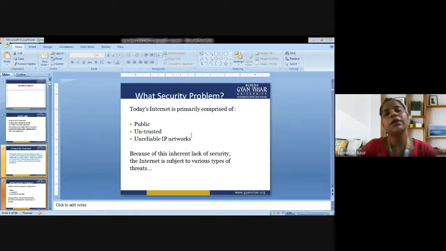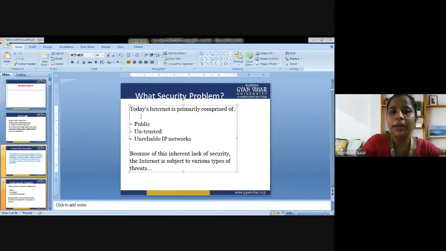What is the security problem, basically? We are concerned with IP security today. Today the internet mainly consists of a public, untrusted, and unreliable IP network. These are the main things with which the internet is associated.